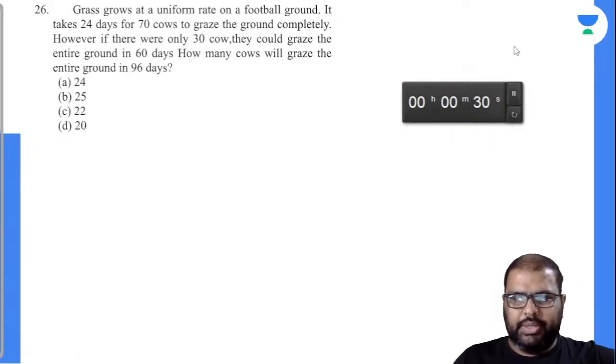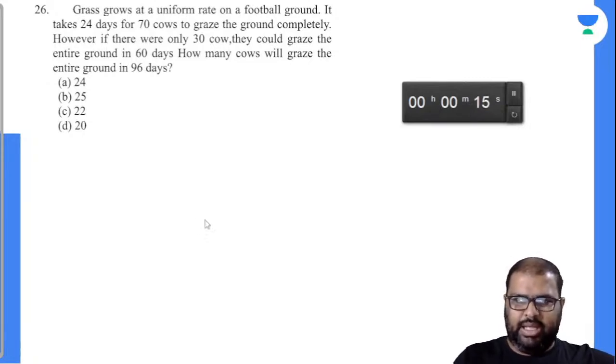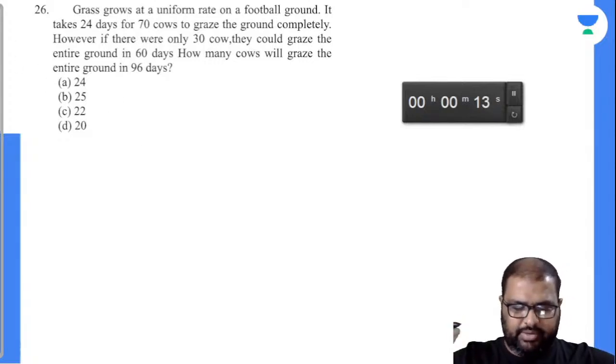Grass grows at a uniform rate on a football ground. It takes 24 days for 70 cows to graze the ground completely, it seems. There is a variable factor and there is a fixed factor, so you have to observe that point very carefully. Only if you know that factor very well can you solve the question.